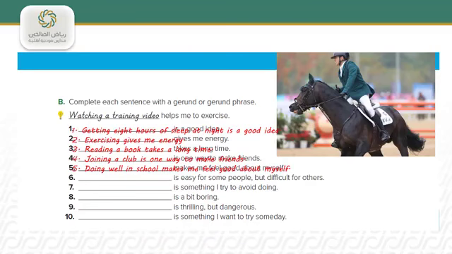Number 6, is easy for some people but difficult for others. Making new friends is easy for some people but difficult for others. Number 7, is something I try to avoid doing. Buying things I don't need is something I try to avoid doing.